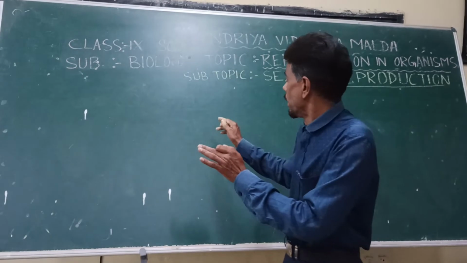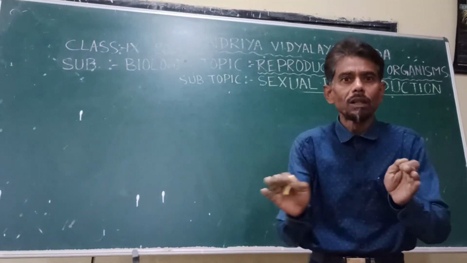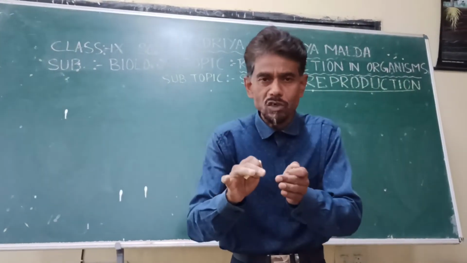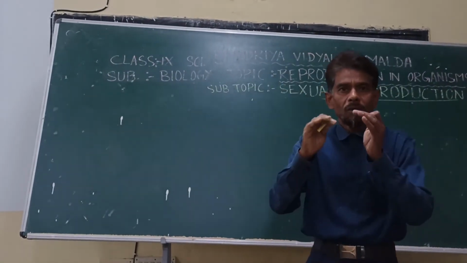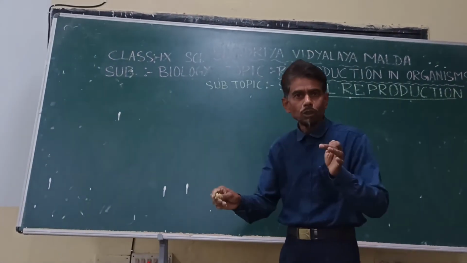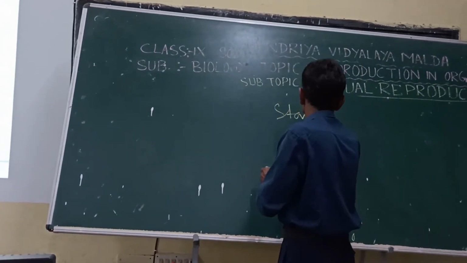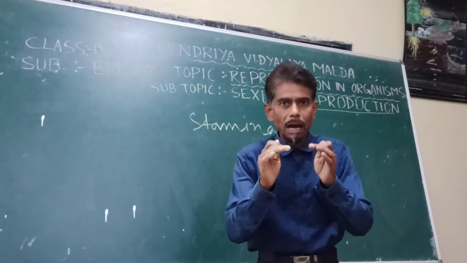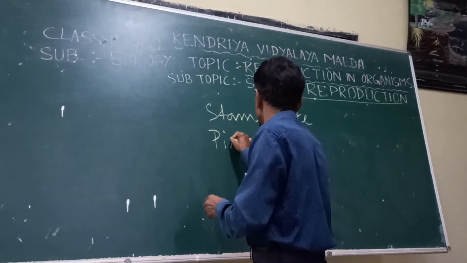Sometimes the plant is unisexual, the flower having either the male part stamen or the female part pistil. If the flower has only stamen, that is the male part, that flower is called staminate. If it has only the female part, then it is called pistillate.